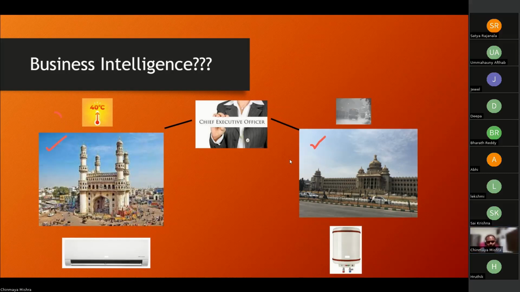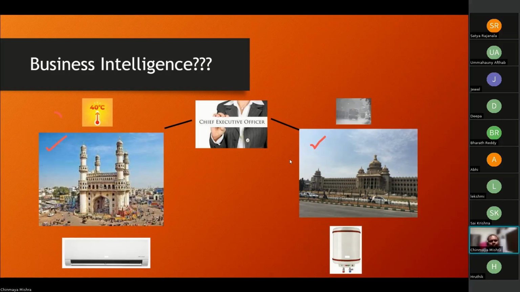The story goes like this: let's assume that you, me, each one of us is the CEO, chief executive officer, of a company, or we can say we are the owner of this company. Think of any company that you want. It manufactures electrical appliances like air conditioners, water geysers, and, let's say, coolers. Now, let's assume that we are a new company. There are some good companies in the market, like Hitachi and others. We're a new company, 3-4 years old, and we are trying to expand in India.